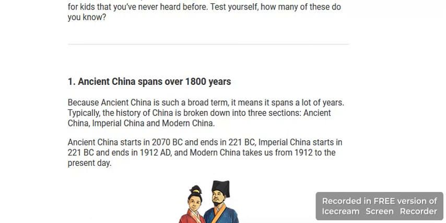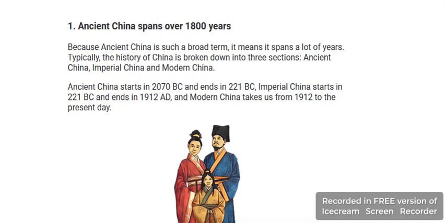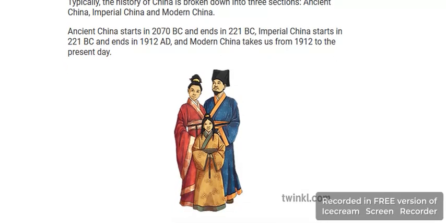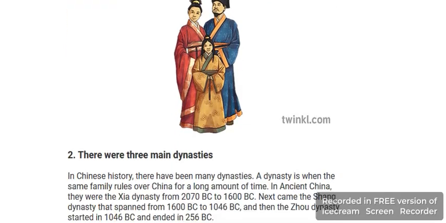The first fact is that ancient China spans a huge number of years. Typically the history of China is broken down into three sections: Ancient China, Imperial China, and Modern China. Ancient China starts in 2070 BC and ends in 221 BC. Imperial China starts in 221 BC and ends in 1912. And Modern China is from 1912 to the present day.